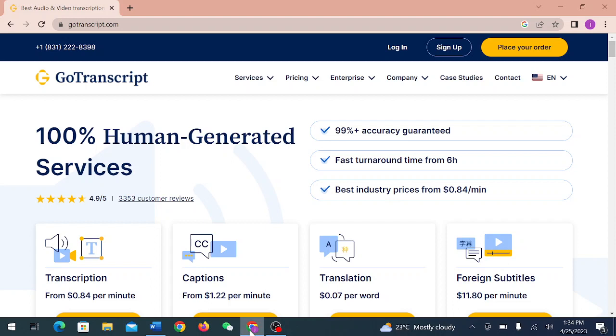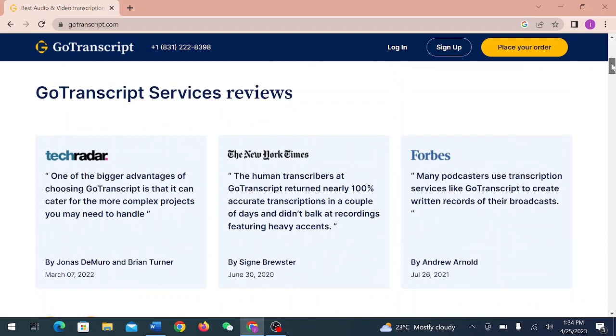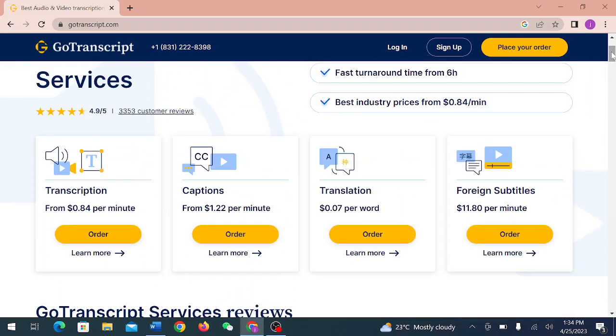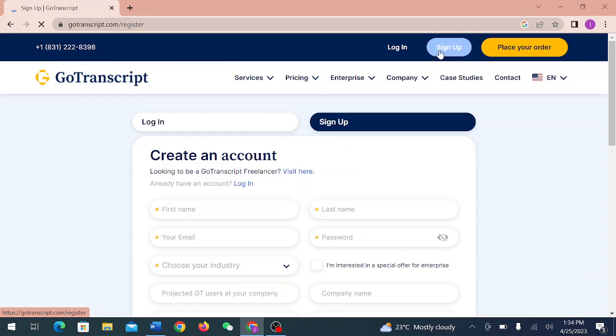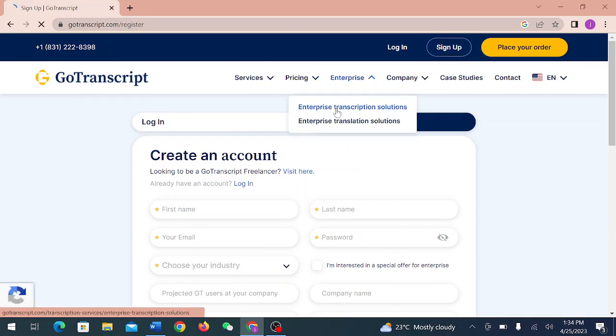Again, I'm going to take you through how to apply for GoTranscript. GoTranscript is a transcription company which pays very well. It pays 0.60 per minute in transcribing. Therefore, we're going to Google GoTranscript.